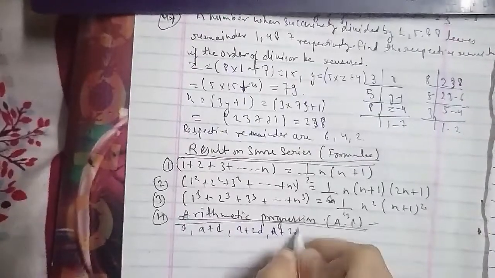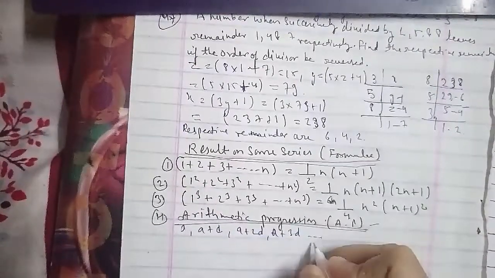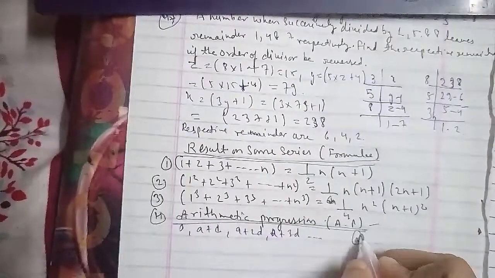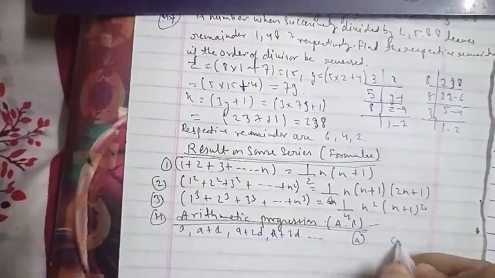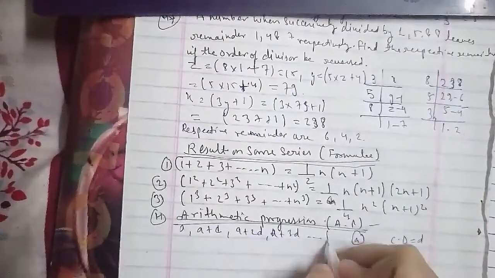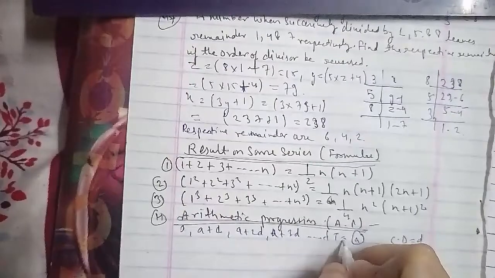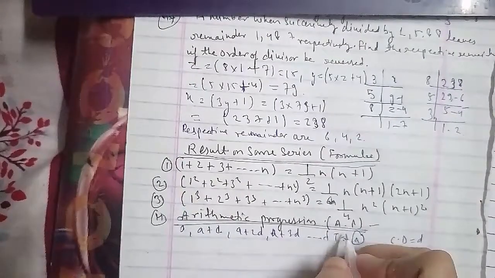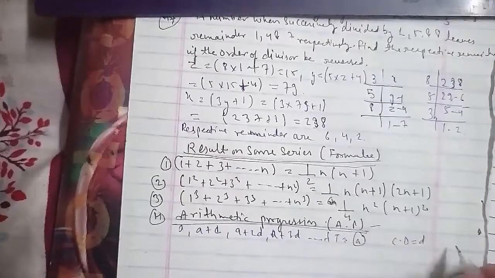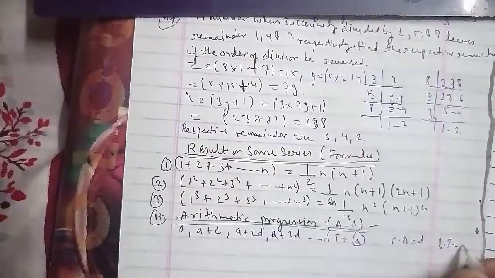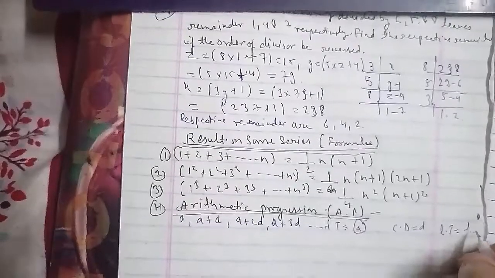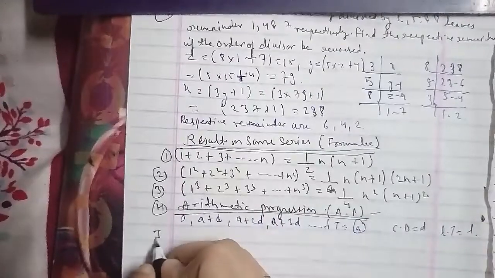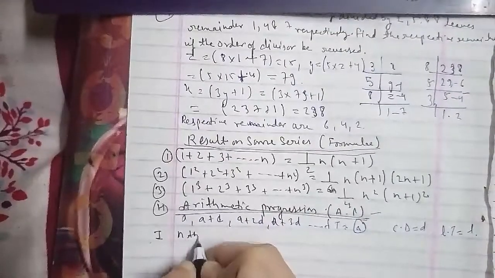So we'll go ahead with some of the formulas. The first formula for the arithmetic progression: the nth term equals a plus (n minus 1)d. The second formula: the sum of n terms is n by 2 times (2a plus (n minus 1)d).